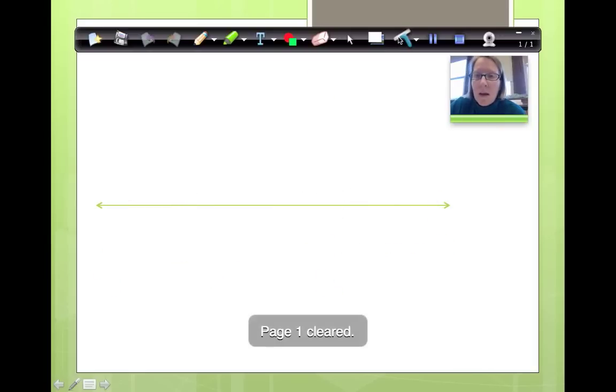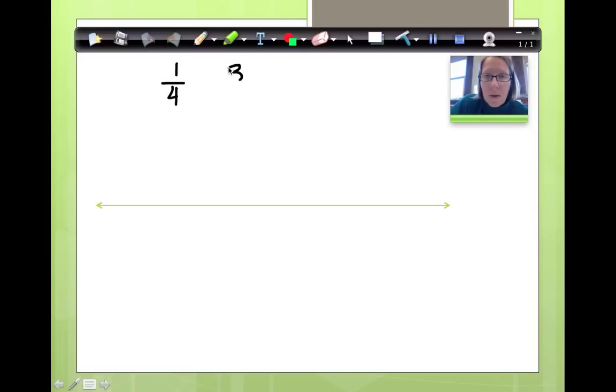Okay, now I want to compare 1/4 and 3/4. Now I'm going to use greater than, less than, or equal. And I have to first put it on my number line, and my number line goes from here to here. From 0, from the point of origin, to 1. Okay? Now I need to label my fractions. I need to cut them into fourths. So let's cut this into fourths. And then let's label our fractions.